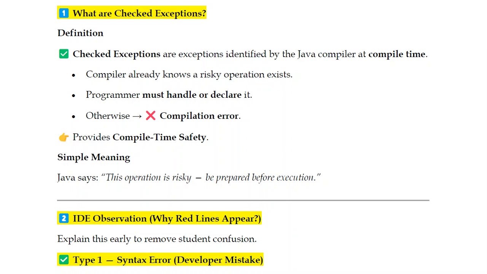Am I right? Same thing here. You should be alert. For that purpose only, the compiler is not allowing you to move forward. If you're not handling or declaring that exception, it will definitely throw a compilation error.